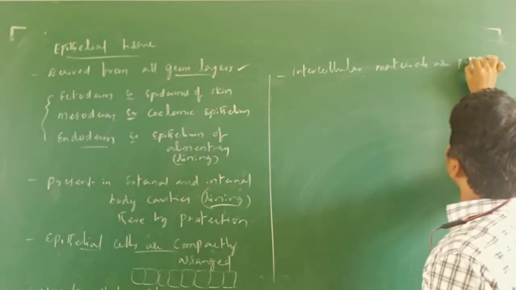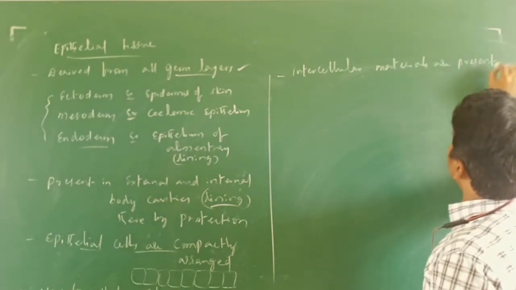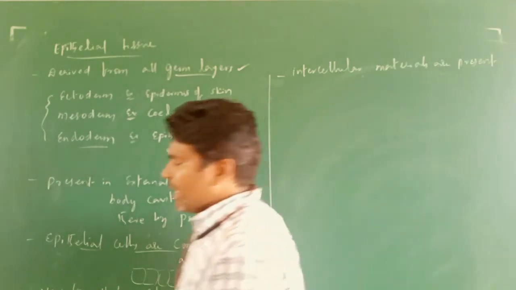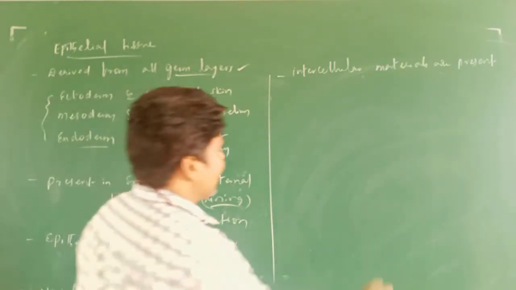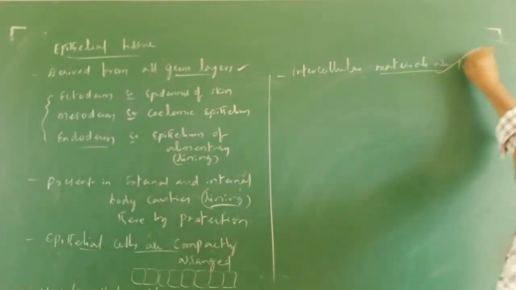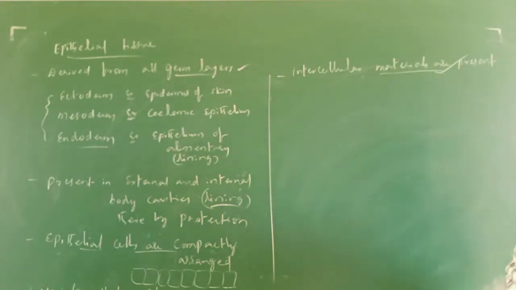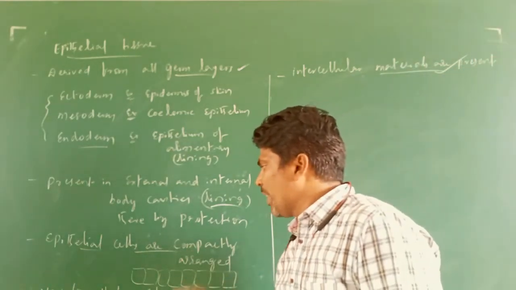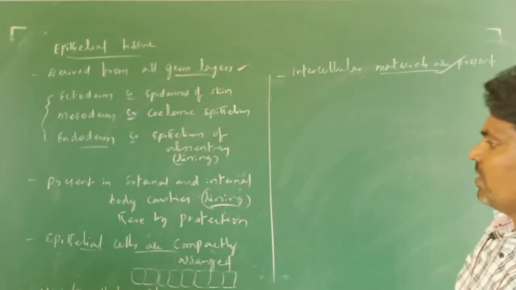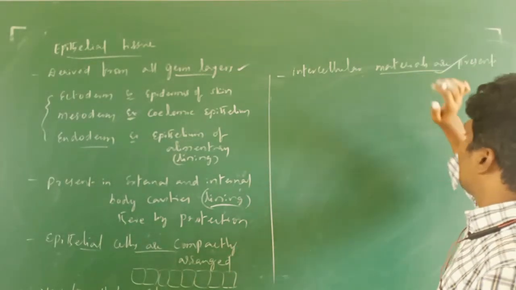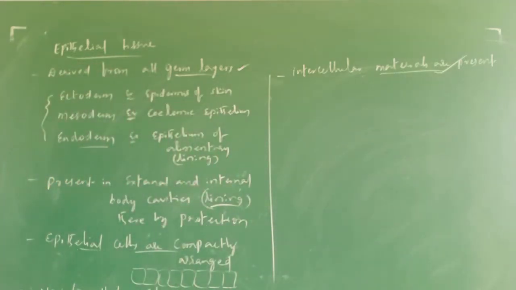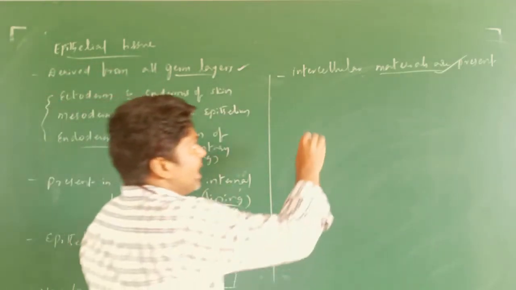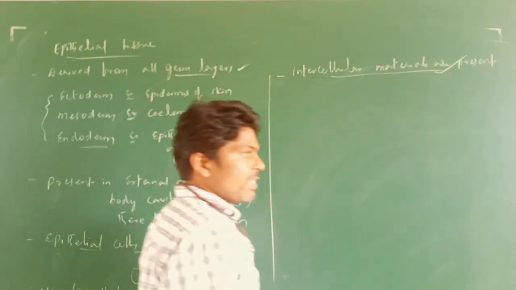Intercellular fluid is going to be absent in epithelial cells, but intercellular materials are present. Do you understand what I am going to say? Here there is no intercellular fluid, but intercellular materials are present.